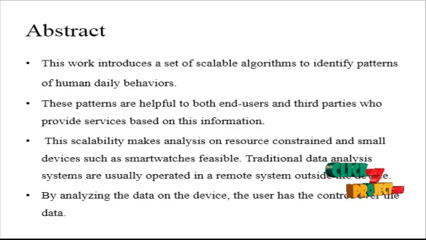Our abstract. This work introduces a set of scalable algorithms to identify patterns of human daily behaviors. These patterns are extracted from multivariate temporal data that have been collected from smartphones. We have exploited sensors that are available on these devices and have identified frequent behavioral patterns with temporal granularity, which has been inspired by the way individuals segment time into events. These patterns are helpful to both end users and third parties who provide services based on this information.